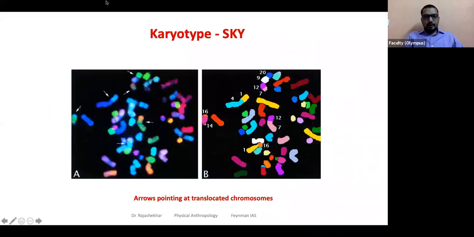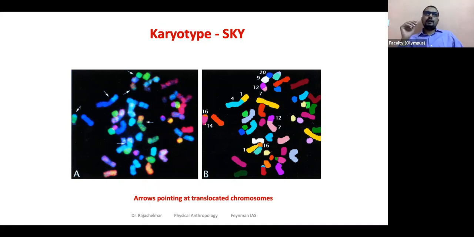We have not talked about karyotyping yet, but I was briefly talking to you about the karyotyping process in the other class, right? Karyotyping means organizing the chromosomes in an order to see if there is any abnormality in the chromosome number and structure. There's an advanced form of karyotyping called SKY. We'll briefly explain this in unit 9.1, but for now, just understand that this method is an advancement of karyotyping.